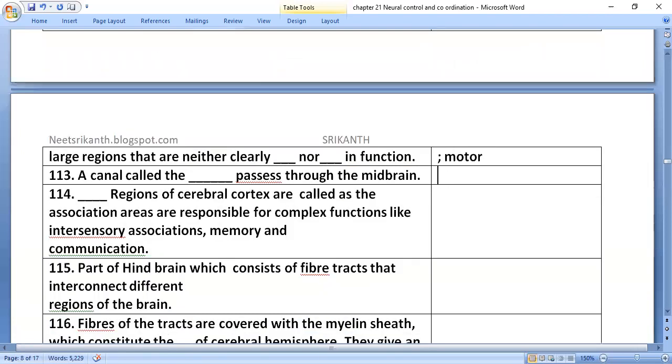A canal called the cerebral aqueduct passes through the midbrain.